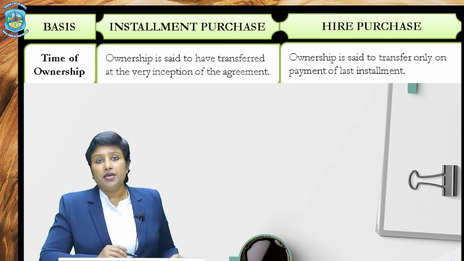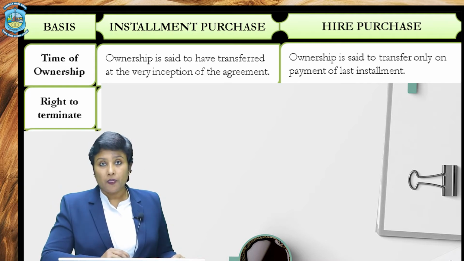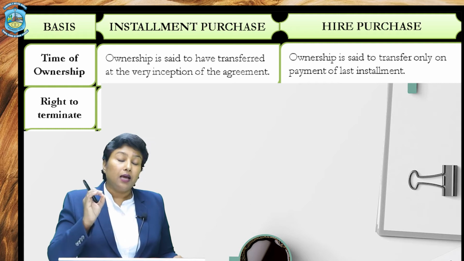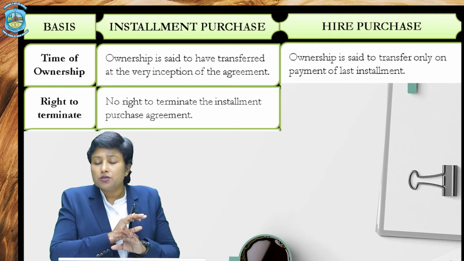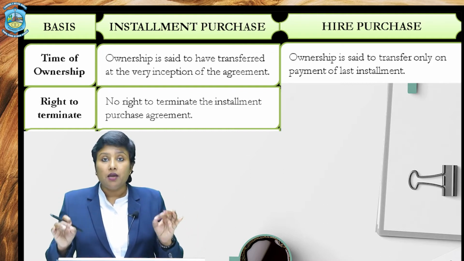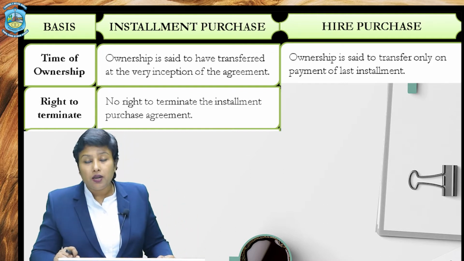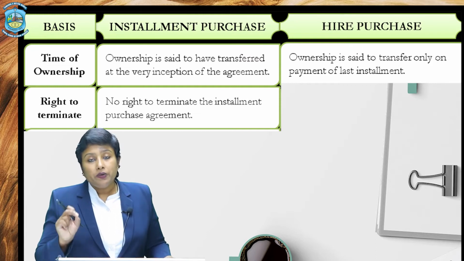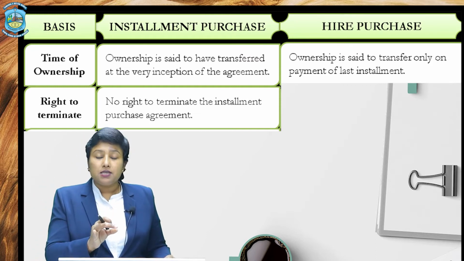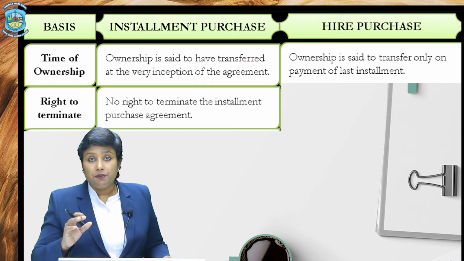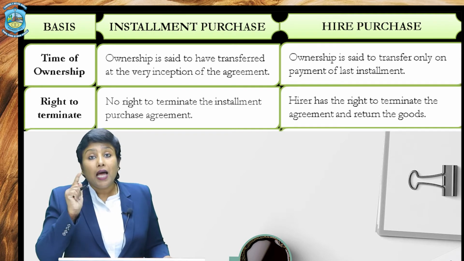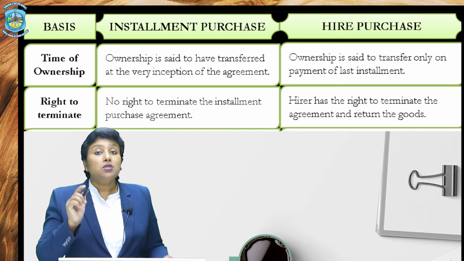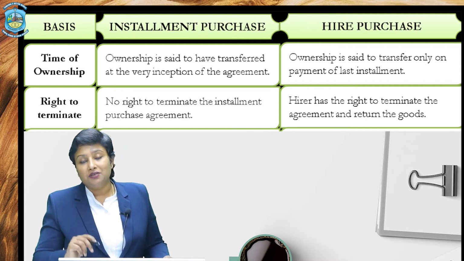The second point is right to terminate. Well, the right to terminate the agreement doesn't lie in the case of installment payment system. There is no right to terminate the agreement because once the goods have been sold, the agreement is over. Only the amount of installments has to be paid by the buyer to the seller. Whereas in case of hire purchase system, the hirer has the right to terminate the agreement and return the goods.